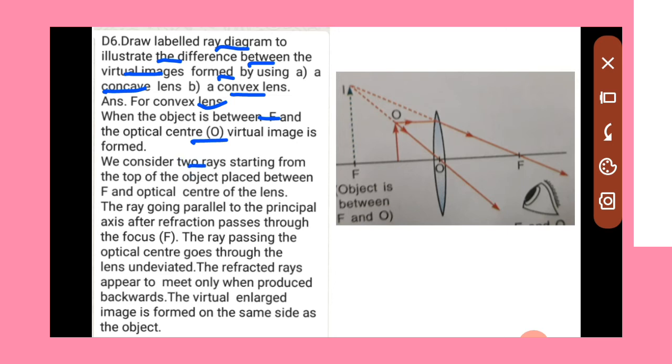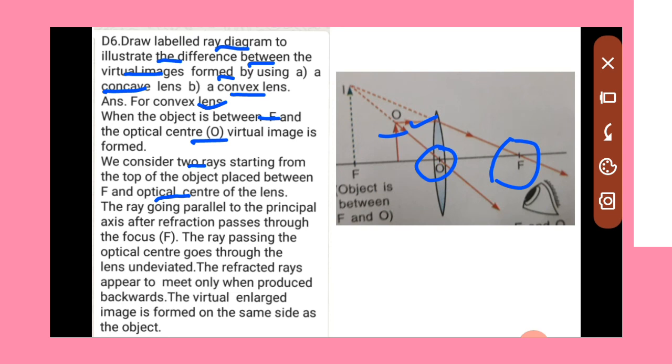We consider two rays starting from the top of the object placed between F and O of the lens. The ray going parallel to the principal axis after refraction passes through the focus.